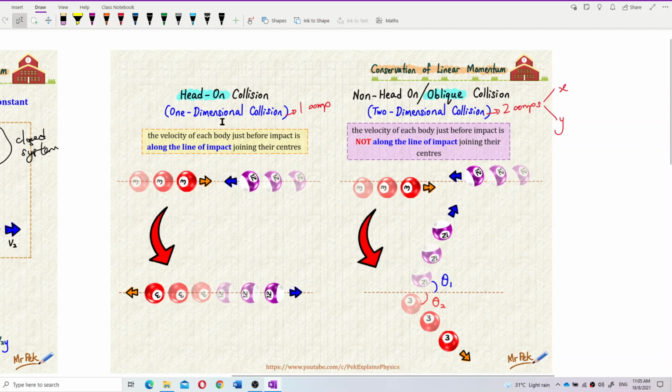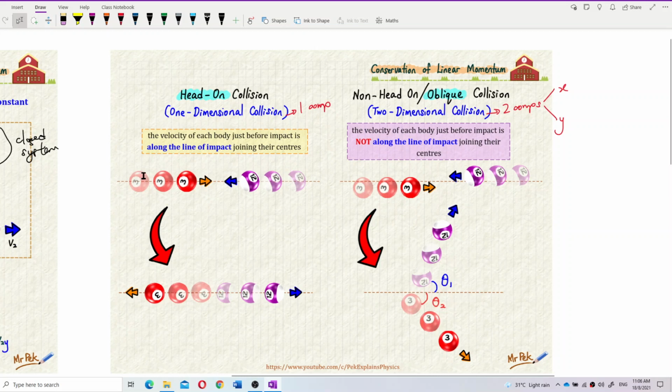Why does head-on collision only involve one component? Head-on collision, or one-dimensional collision, means the velocity of each body just before impact is along the line of impact joining their centers. Like this red ball and this purple ball, they collide head on. There is a horizontal line joining both centers.